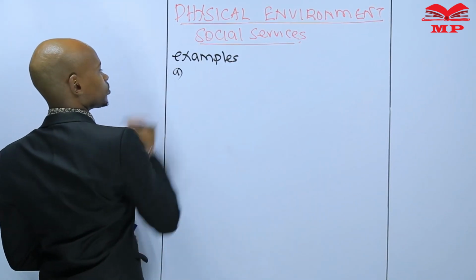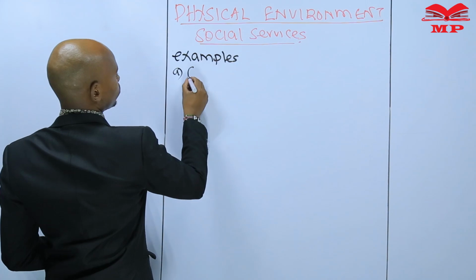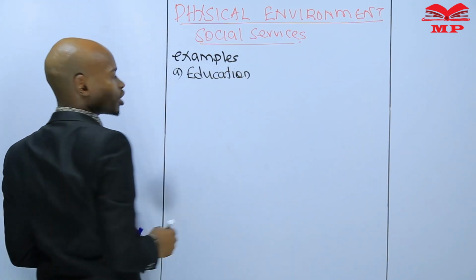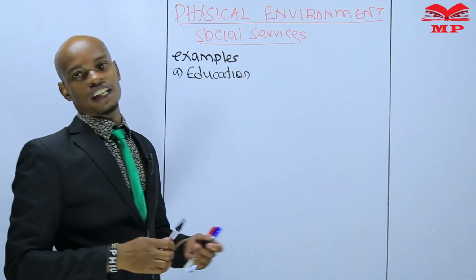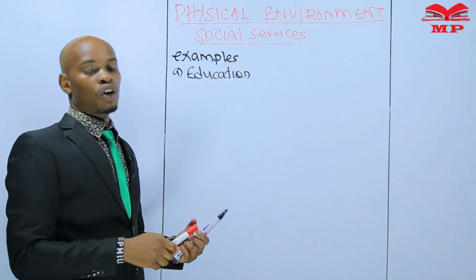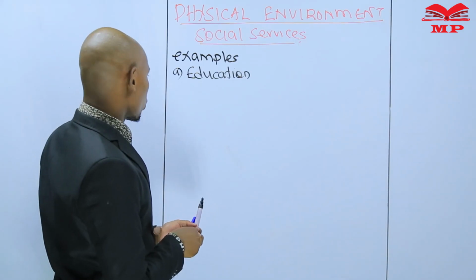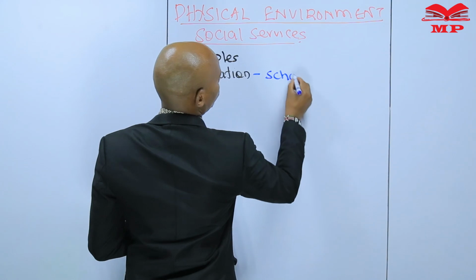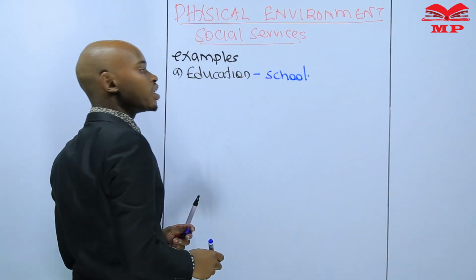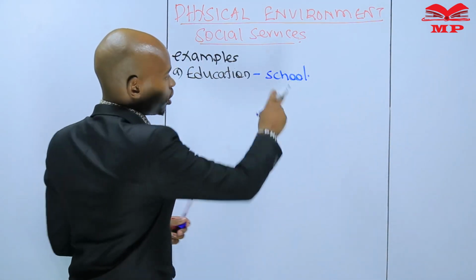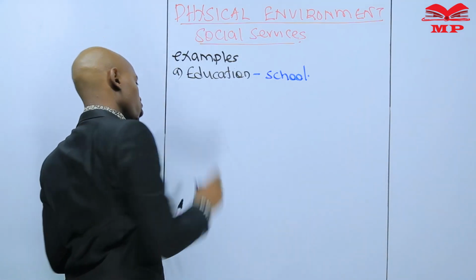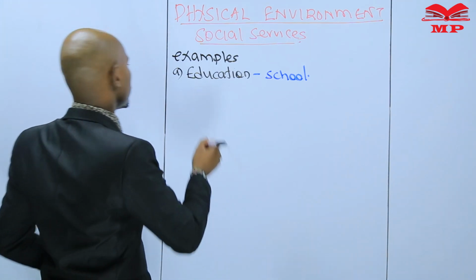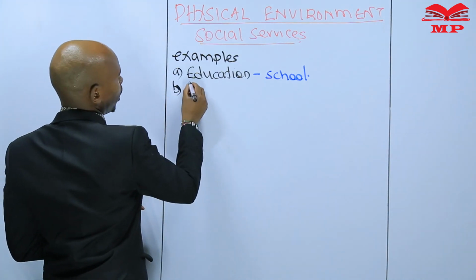Number one, education. What will show us that there is a service called education in a map? That one will be a school, presence of a school. If there is a school in a map, that is education service.